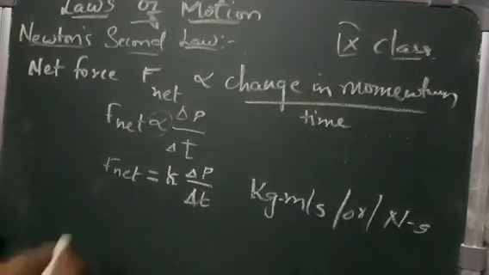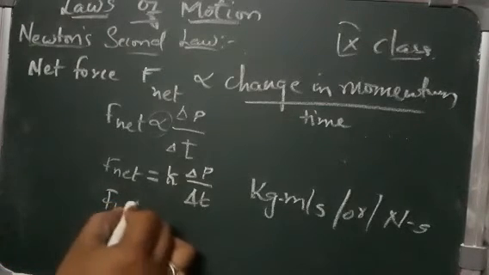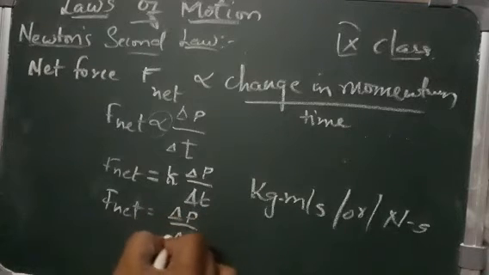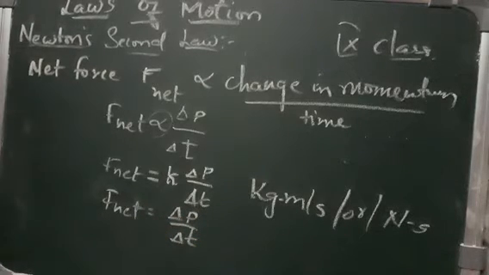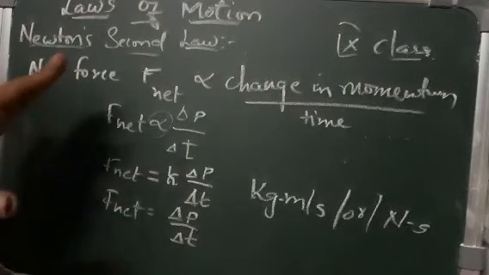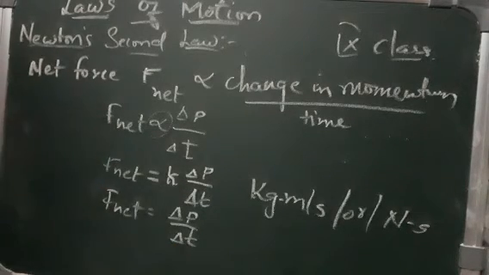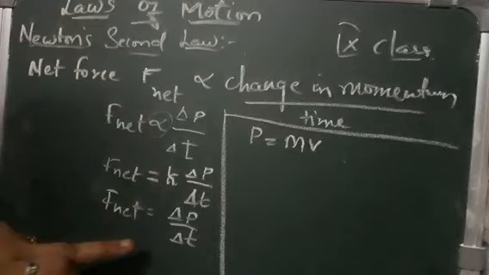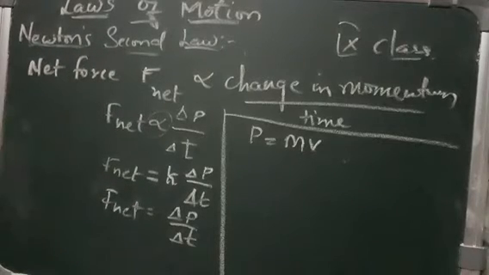So what will the formula be? Net force is equal to delta P by delta T. And we know that momentum P is equal to mass into velocity. So what we are going to do is just substitute the value.